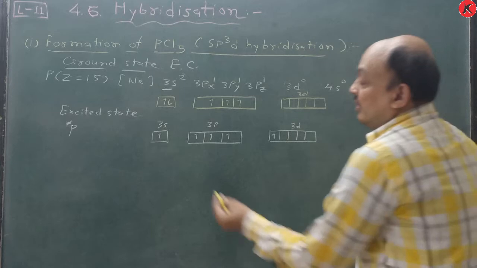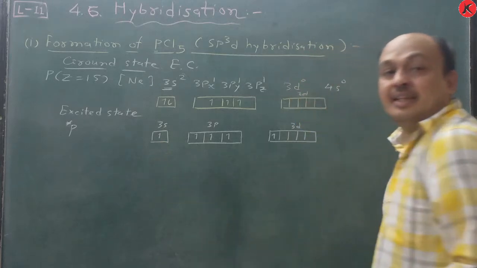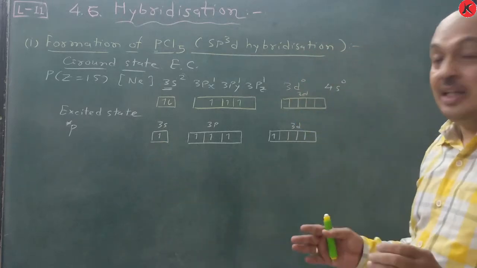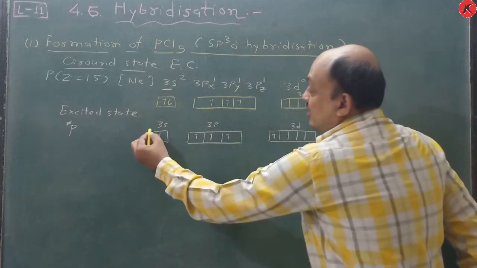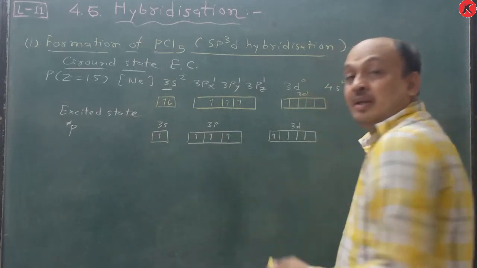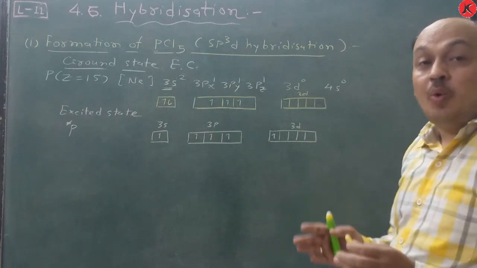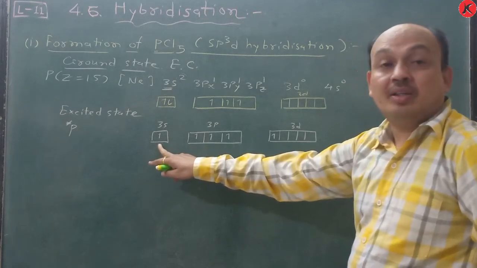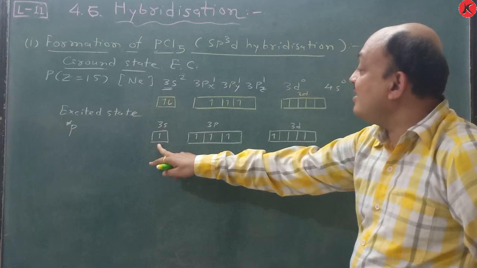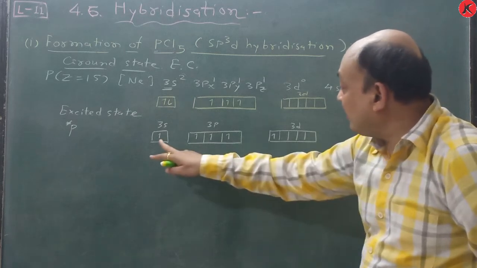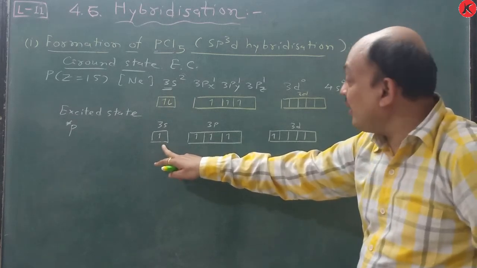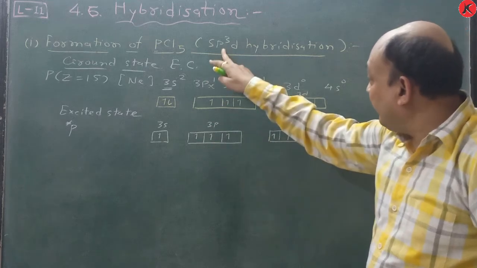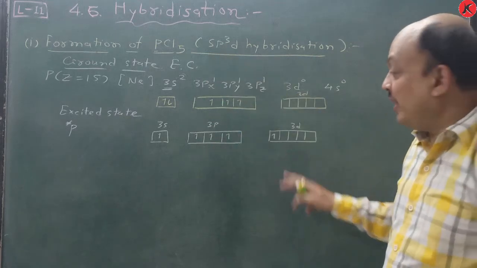When these orbitals bond with chlorine at the same time, their energy becomes equal. That is why these orbitals are no longer called 3s, 3p and 3d, but are considered as one s orbital, three p orbitals and one d orbital. So these are sp3d hybrid orbitals.